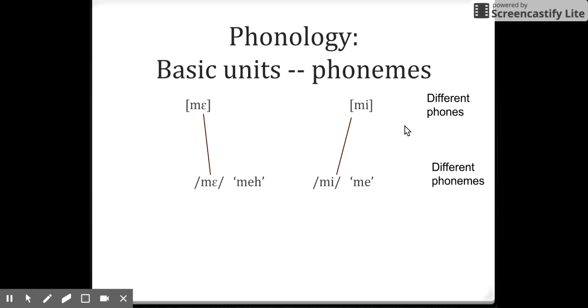Okay, now let's consider another case. If I switch the S sound into the E sound, then we have "me" here and "me" here, and now each is mapped to a different phonemic representation. So it has different meanings. These two sounds are mapped onto different phonemes. It changed the meaning. Okay.